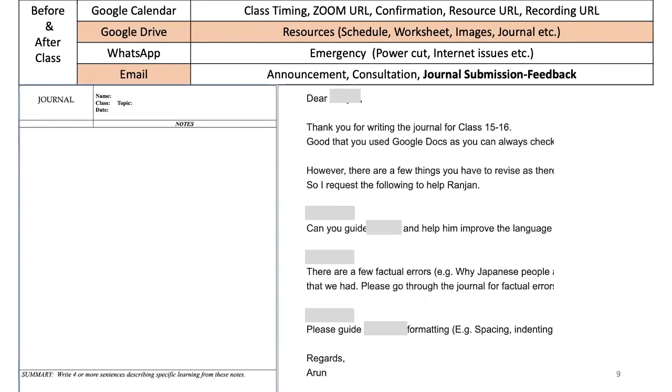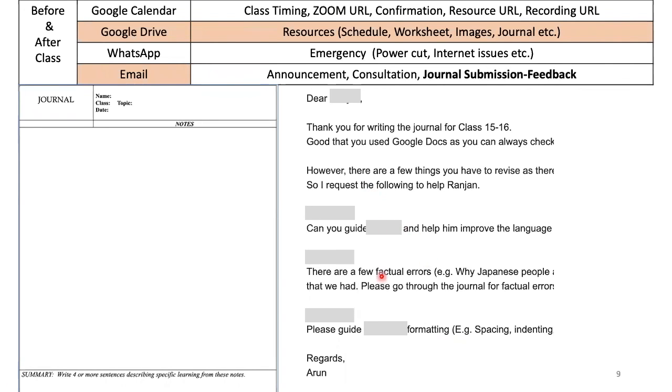Then there are times when I've also tried peer feedback mechanisms. For example, I'll tell them, okay, you have got this correct, but then I ask these three people to help. Can you improve the language in this? Or can you check the facts in this? Or can you change the formatting in this? And they do help out immediately, and within a day, sometimes they give better feedback than me.